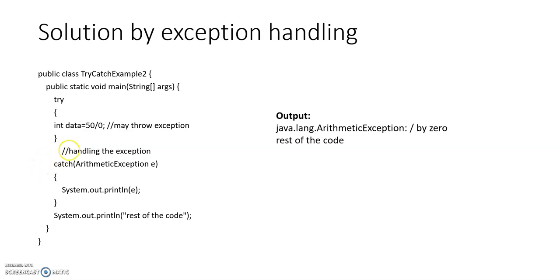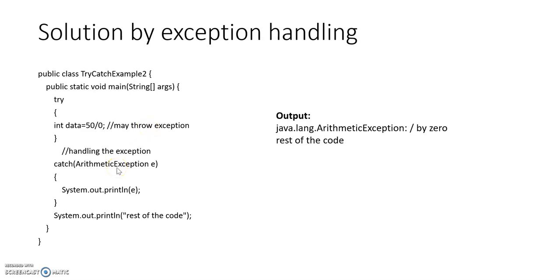Here we are declaring the parameter ArithmeticException, which is the type of exception which is going to occur. Next we are displaying the parameter e, which will display the statement java.lang.ArithmeticException: / by zero. This is the name of the exception which is going to occur after the execution of this statement.